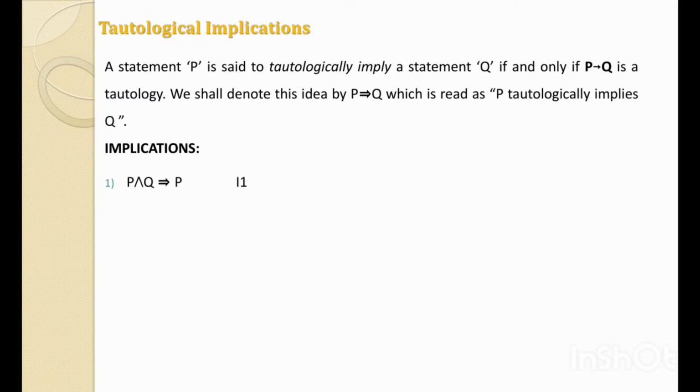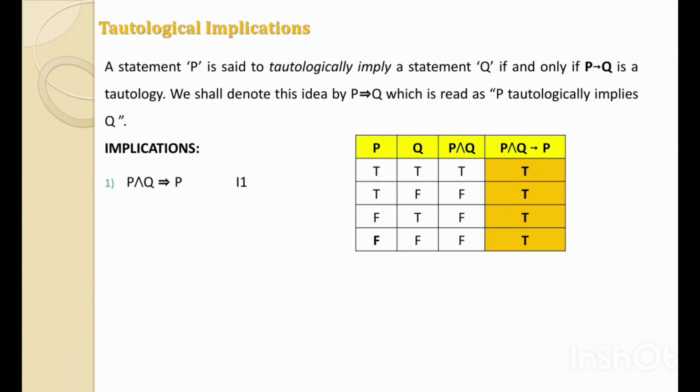The implications: P and Q tautologically implies P. That is our first implication. We can verify this using the truth table. We have the two variables P, Q with four possible combinations. We find P and Q, and finally P and Q implies P. It has all the truth values true, meaning P and Q implies P is a tautology.